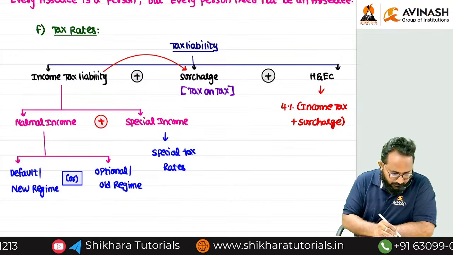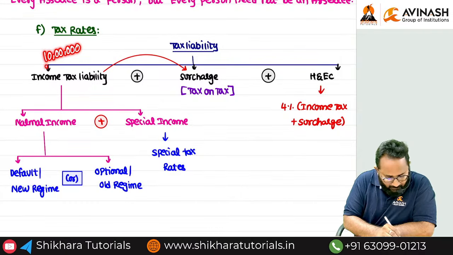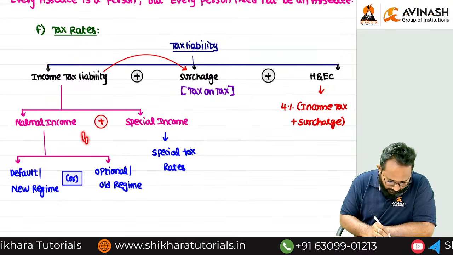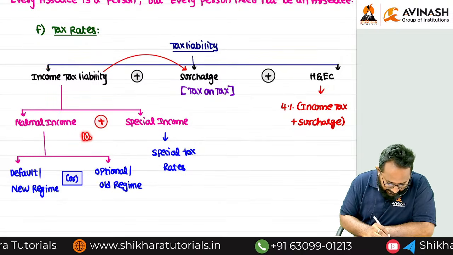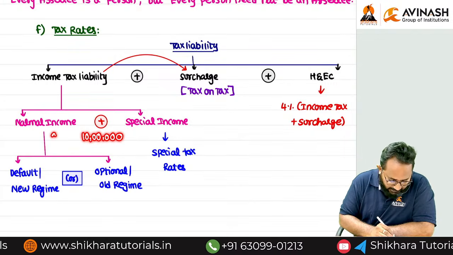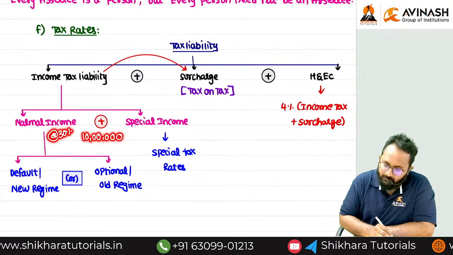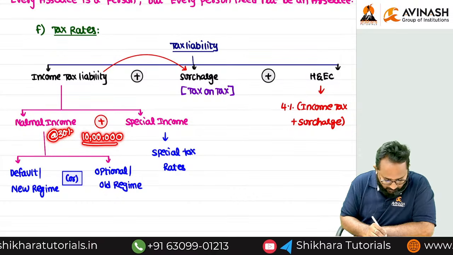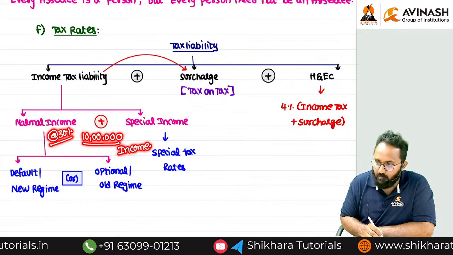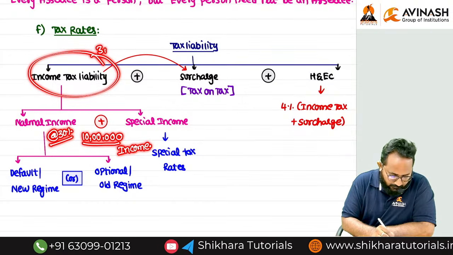Don't copy that. 10 lakh income is there. How much? 10 lakh income. Here I will write it down. Okay, tax rate I am giving as 30%. Now tell me, what is the income tax liability? 10 lakh into 30%. So the rate is also given. What income tax liability can we get? 3 lakh, right? Okay.